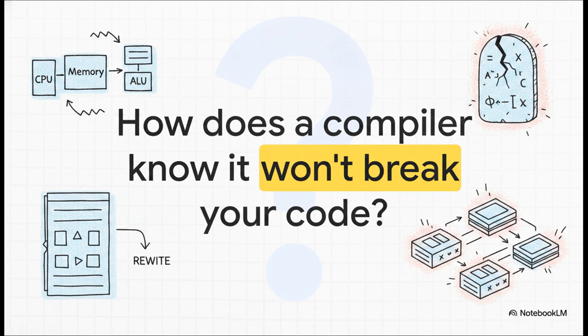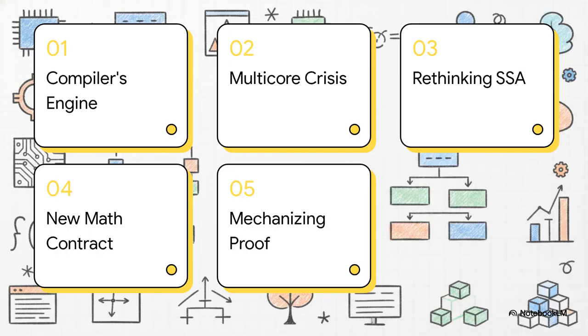Conceptually, early compilers just treated code as a simple first-order imperative programming language, where memory was just this big, flat array of bytes. Whether a code rewrite was sound or not was usually just considered obvious, without anyone requiring a really complex correctness argument. But as we're going to see, that informal foundation is cracking under the sheer weight of modern hardware. So in this explainer, we're going to solve this mystery by walking through 5 logical steps.